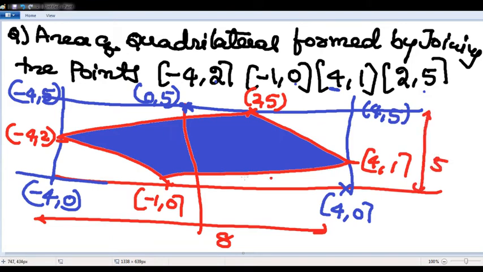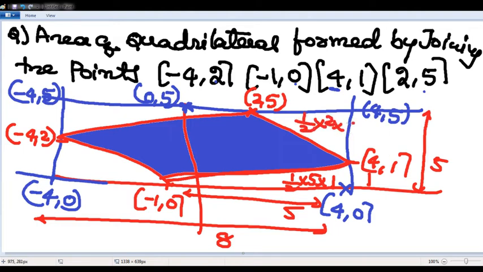In that one, this is a right angle at (-4, 0). So the total is 5 by 1, half into 5 into 1. Here it is half into 2 and 4, it is 4. Again half into 3 into 6, half into 2 into 3. Total area minus this area. I hope the concept is clear, sir.